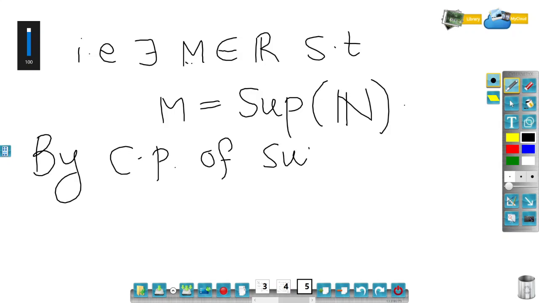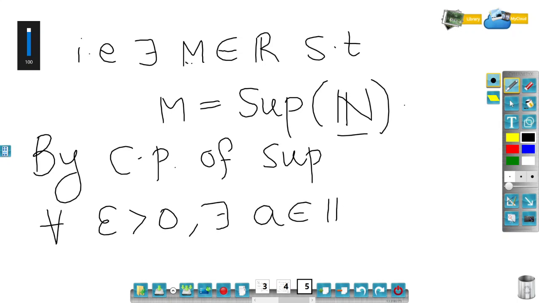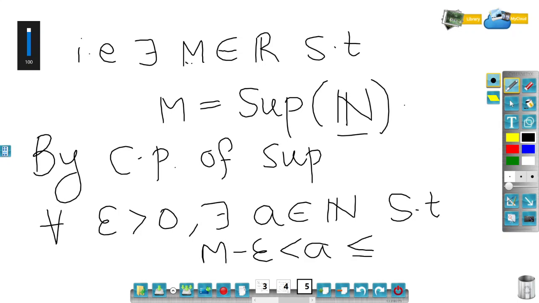of supremum. In the characterization property, there are two conditions: M is a supremum if and only if M is an upper bound, and second, for every epsilon greater than 0, there exists an element from the set of natural numbers such that M minus epsilon is less than a, which is less than or equal to M. That is the characterization property. So this implies for every epsilon greater than 0, there exists an element a belonging to the natural numbers such that M minus epsilon is strictly less than a, less than or equal to M. Let's call this 1.